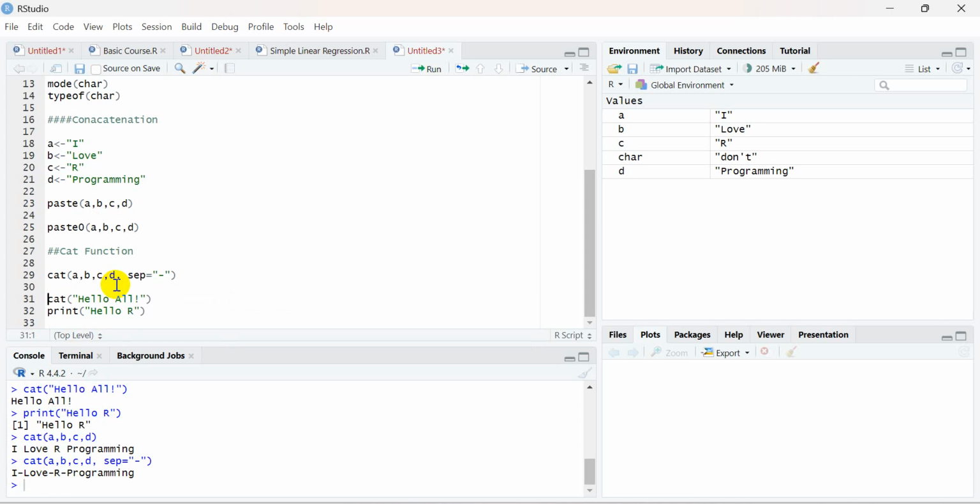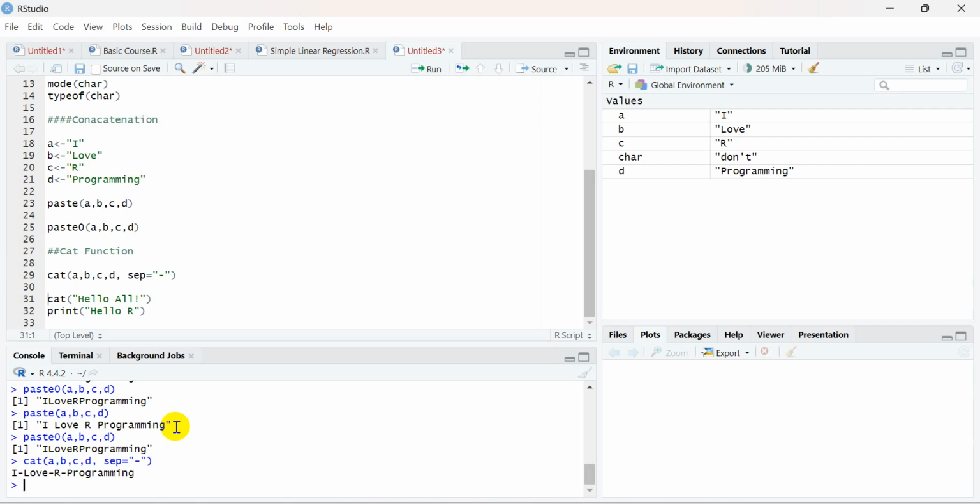So this is a combination function, but what is the difference between paste, paste0, and cat? The paste output is useful in that I can use this string directly in other operations. Why?